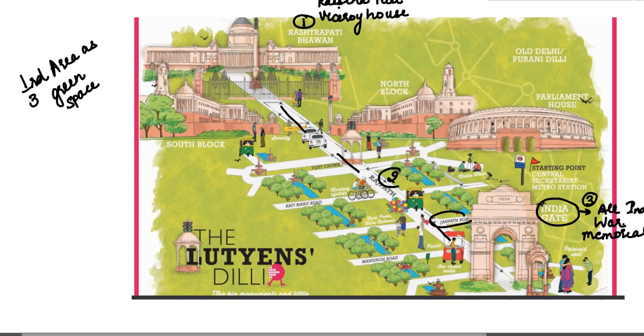Now here you can find Janpath, which was also formerly known as Queen's Way. It connects the Rajpath to CP, that is Connaught Place in Delhi. Now Connaught Place was built by Robert Torr Russell. Now this is the Parliament House. It was designed by Herbert Baker and is also known as the Sansad Bhavan.